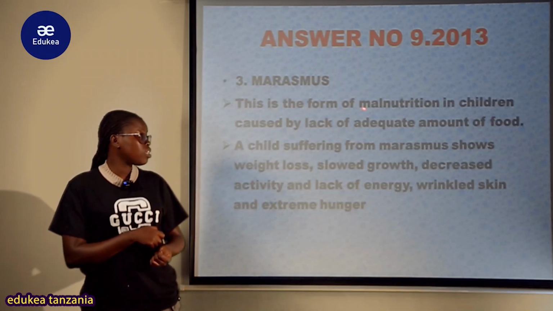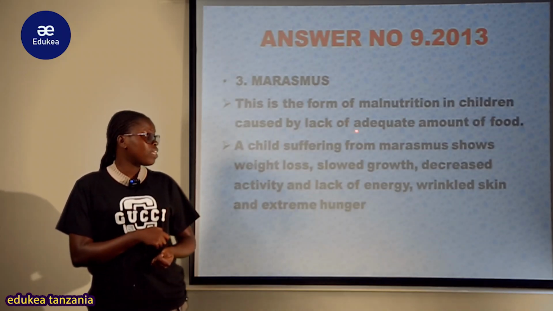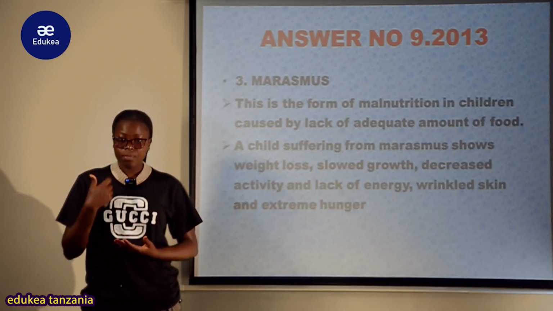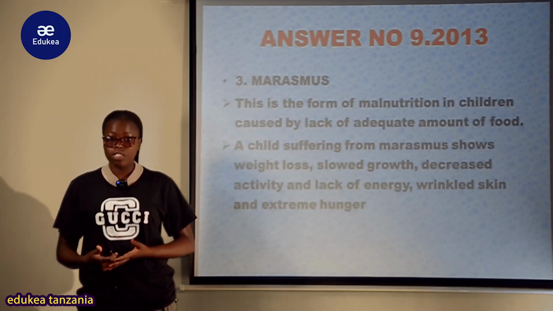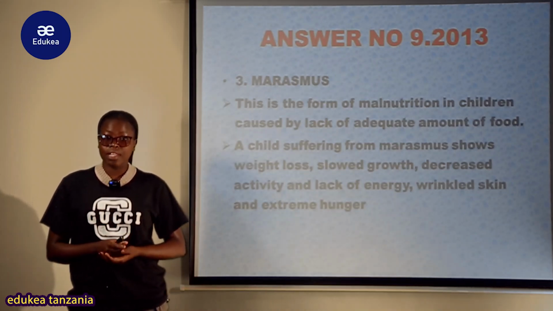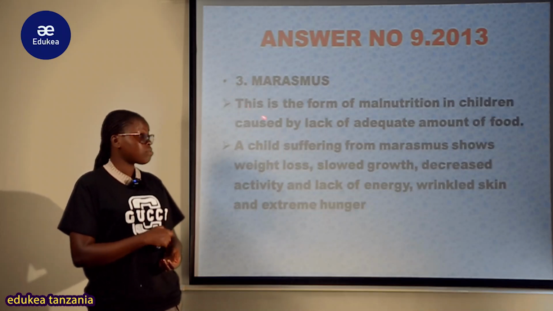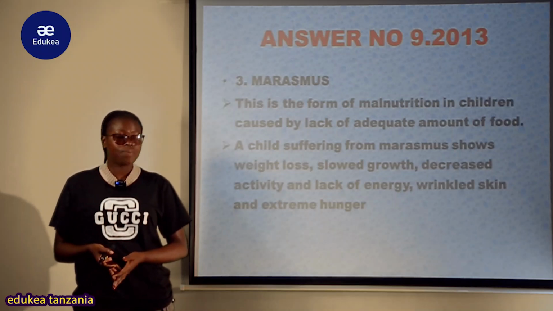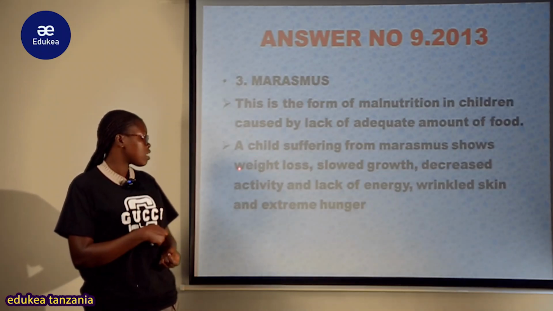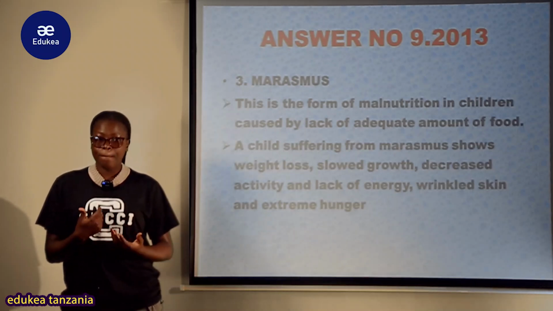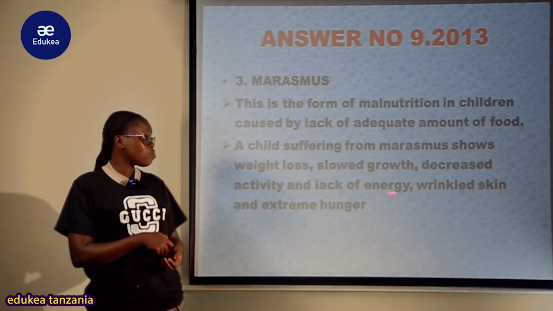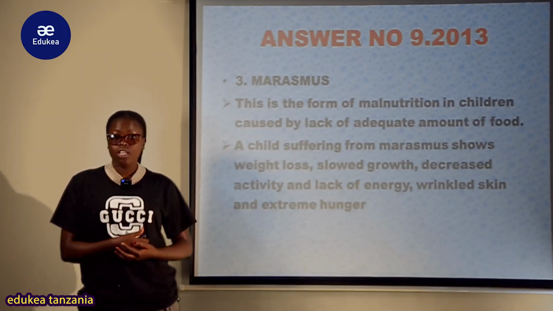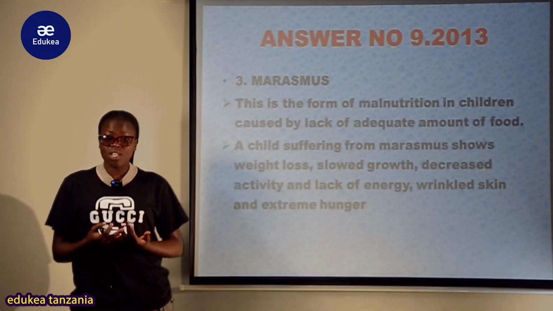Marasmus, this is a form of malnutrition in children. It is caused by the lack of adequate amount of the food. So if a baby does not get enough amount of the food with the particular nutrients, for example the carbohydrate, a baby ends up suffering from marasmus. So the main source of marasmus, mtoto anakuwa anapata chakula ambacho hakitoshi. So a child suffering from marasmus shows symptoms such as weight loss, anakuwa na uzito mdogo, decreased activity na lack of energy, anakosa nguvu kwa sababu anakuwa hapati chakula cha kutosha.